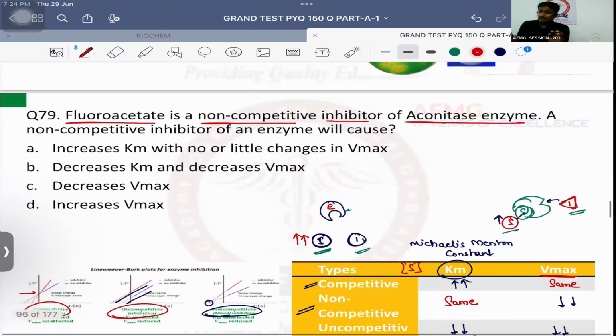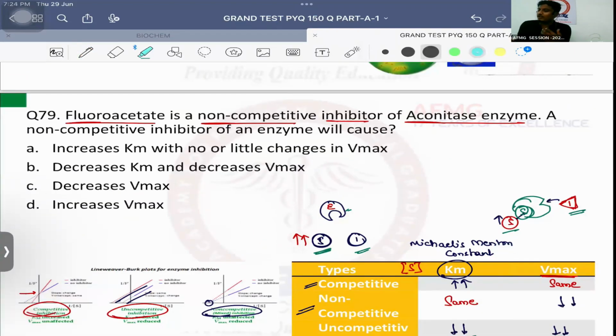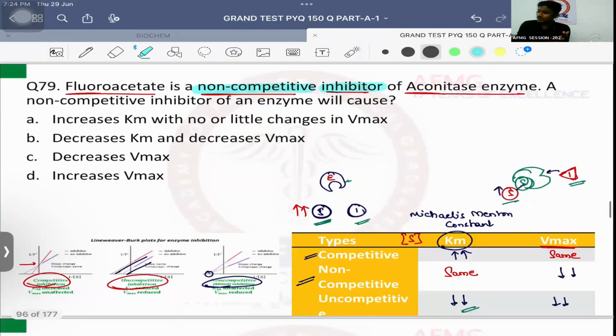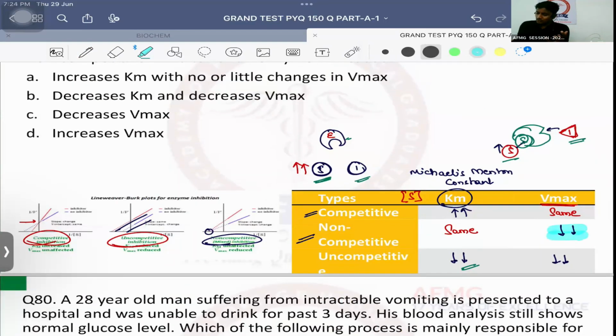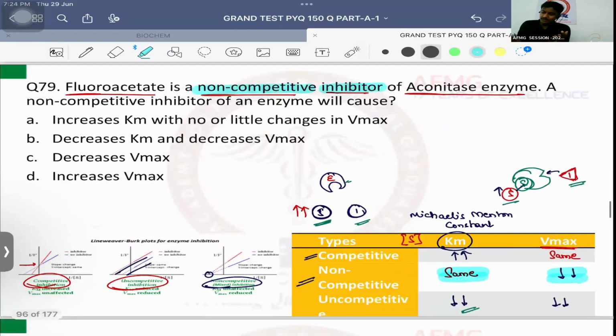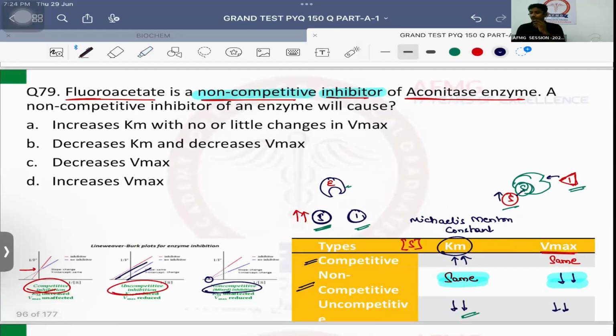Now please tell me, is this fluoroacetate a competitive or non-competitive inhibitor? Non-competitive inhibitor. What happens in a non-competitive inhibitor? Vmax is going to decrease and the Km should remain same. What should be your answer? Answer should be option C. Decrease in Vmax will always be there because there is no competition. दोनों के लिए bind करने के लिए अलग-अलग site है. Okay, so that's the basic thing.